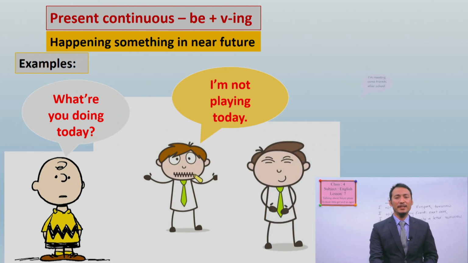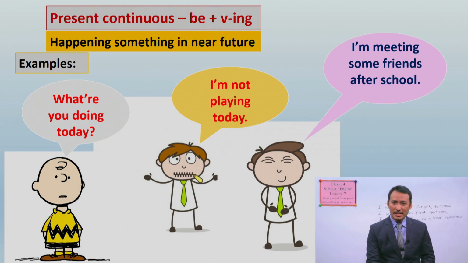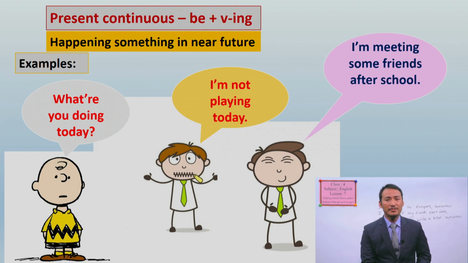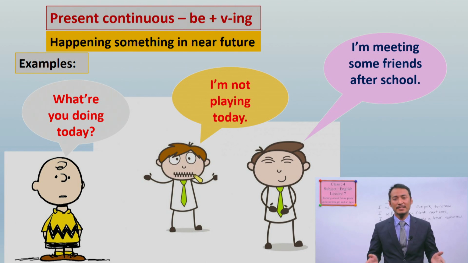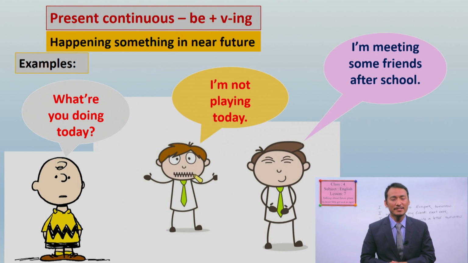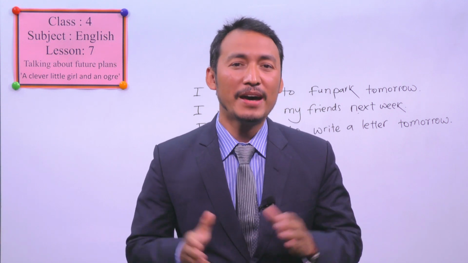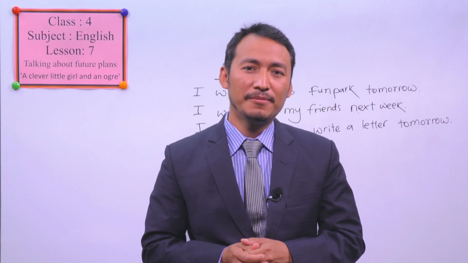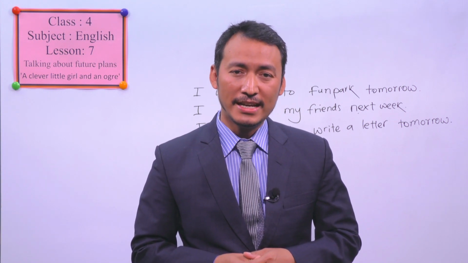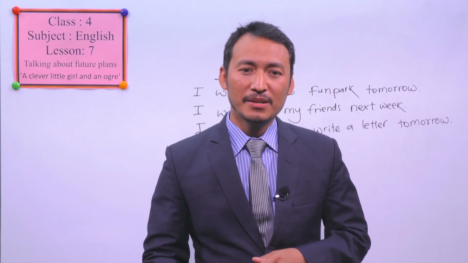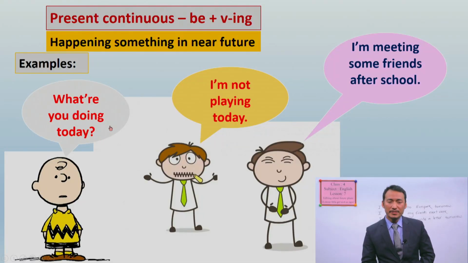Another one, another boy, what is he saying? Can you read this one? Oh yes, he's saying, I'm meeting some friends after school. He has a plan to meet his friends after school. When school finishes, he's going to visit his friends. This is how we can use present continuous tense or be plus verb ing for talking about future plans or activity. Can you talk like this? Okay, you can once again say, what are you going to do today? Or what are you doing today? I'm not playing today. I'm meeting some friends after school.